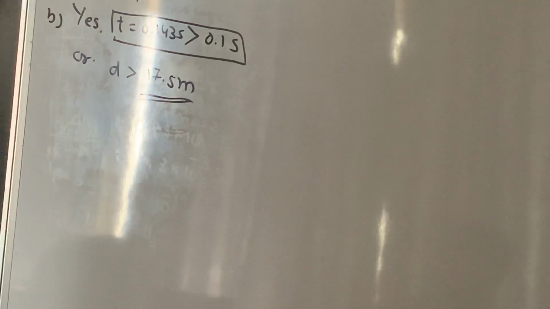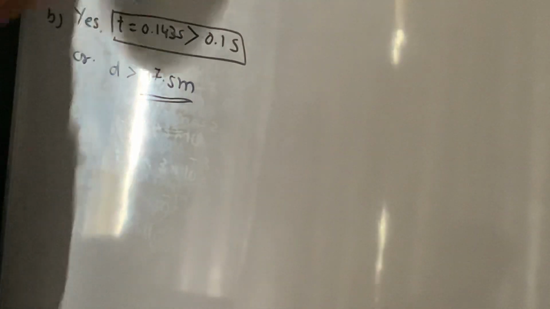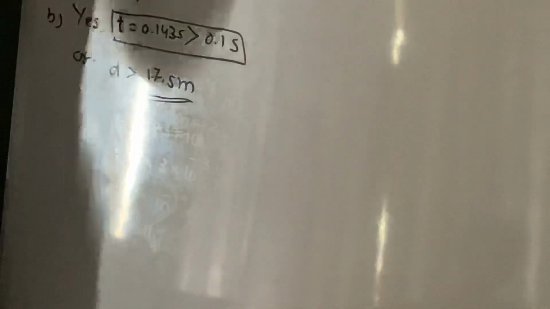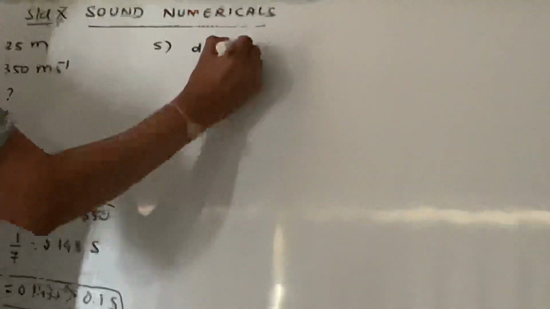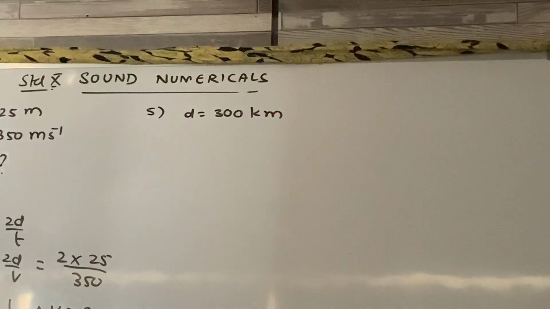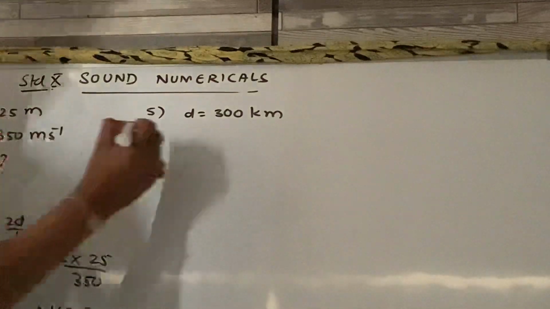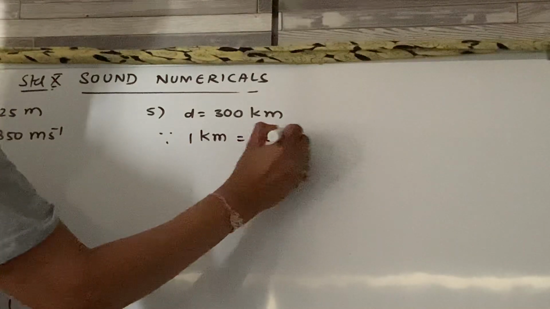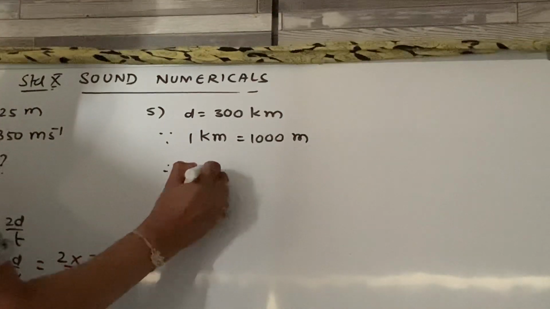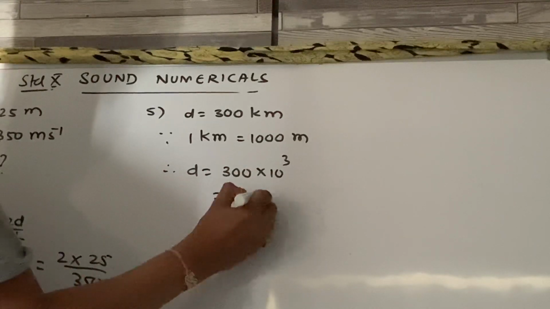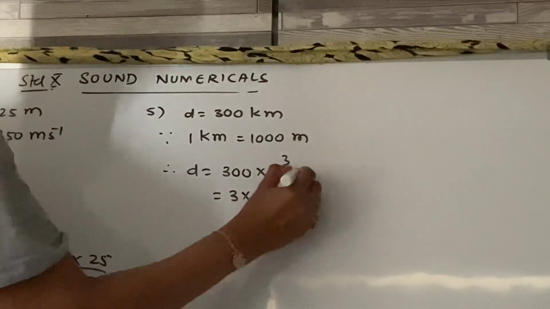Check the fifth sum. In the fifth sum, what is given? Radar sends a signal to an aeroplane at a distance of 300 kilometer. Now this kilometer is not an SI unit, you have to convert. Since 1 kilometer is 1000 meter, I can write d is equal to 300 into 10 raised to 3, that is 3 into 10 raised to 5 meter, right?